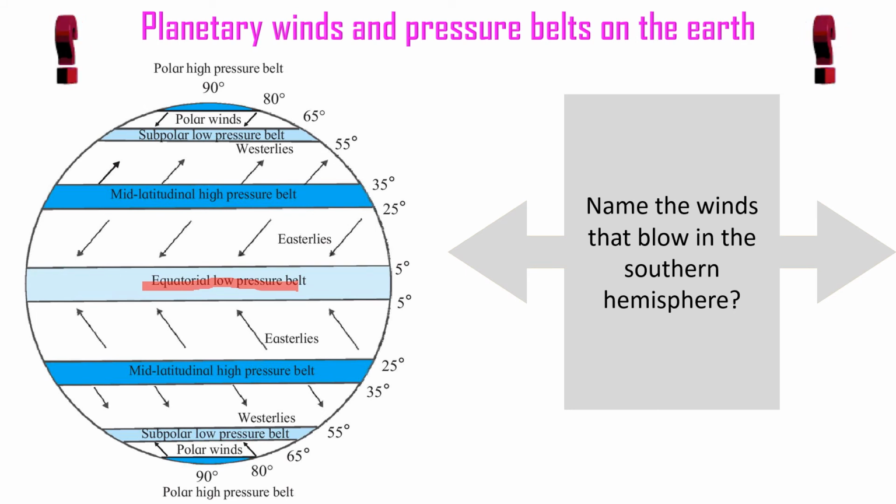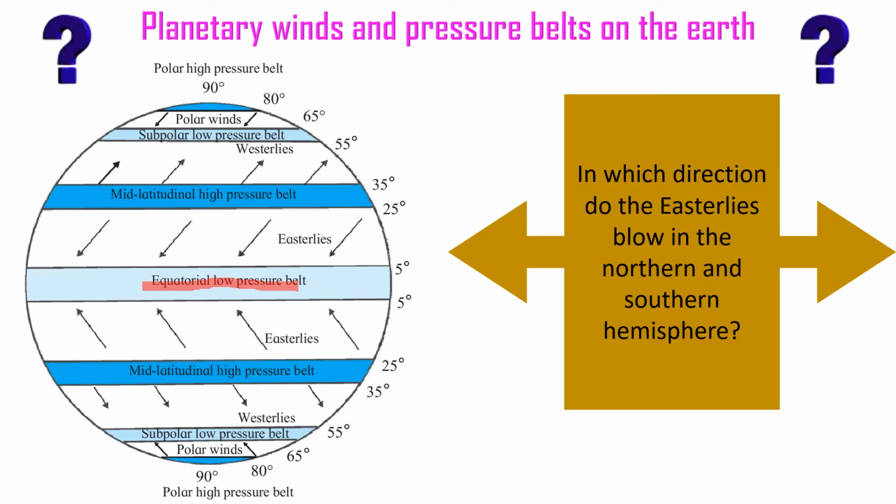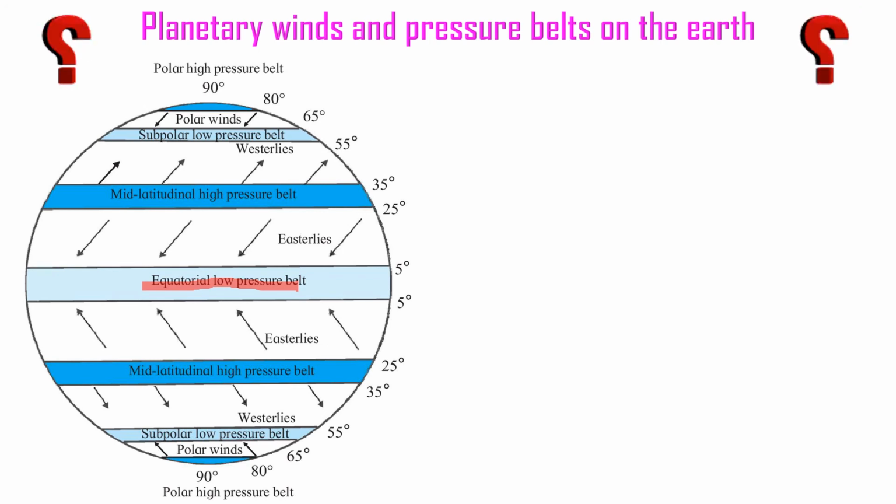In the southern hemisphere, easterlies, westerlies, and polar winds blow. In the northern hemisphere also, easterlies, westerlies, and polar winds blow.